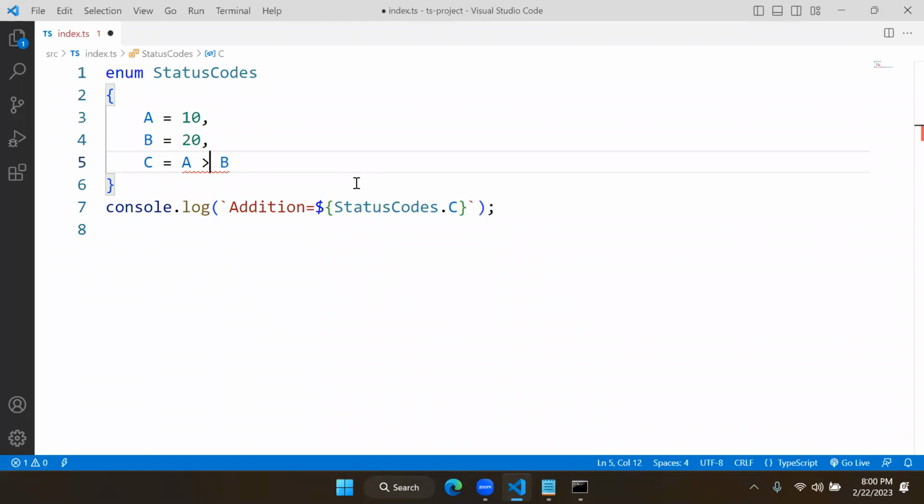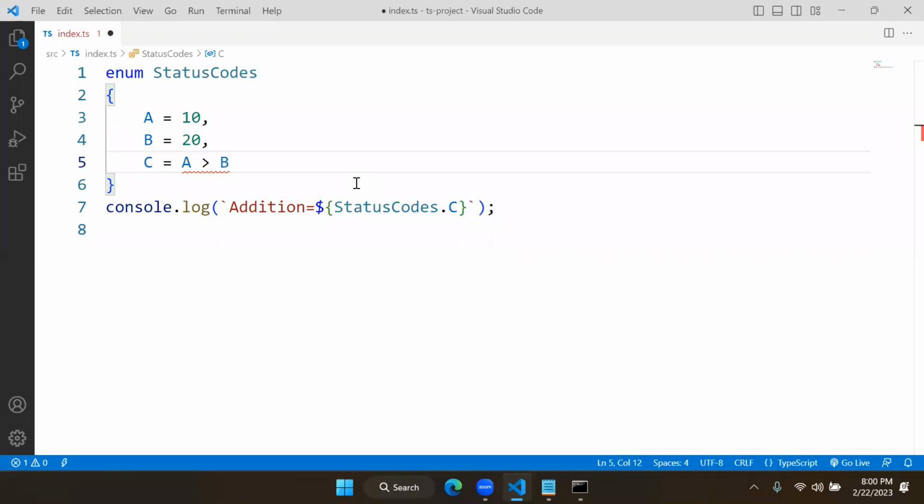So why is it not supported? Because it returns a boolean, and enum cannot have a boolean type, boolean value, or any expression that returns boolean. So all the operators that are used for building boolean expressions are not supported.